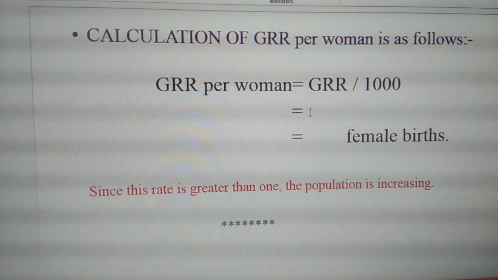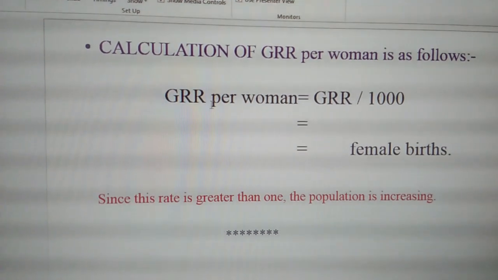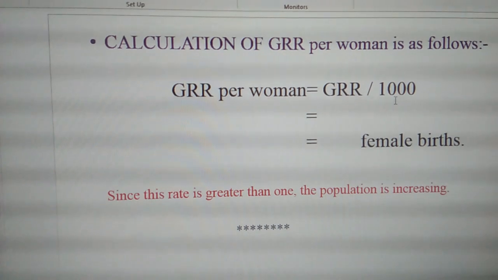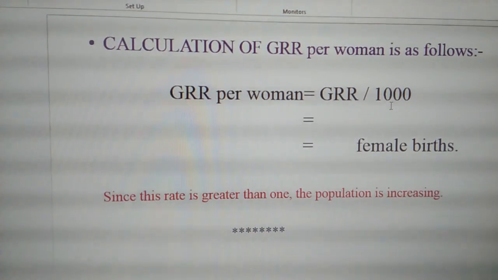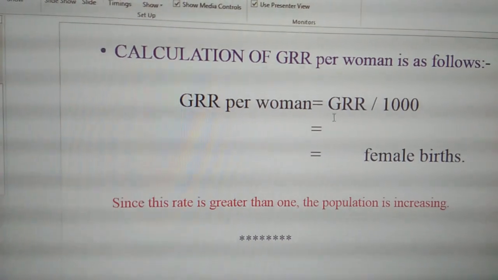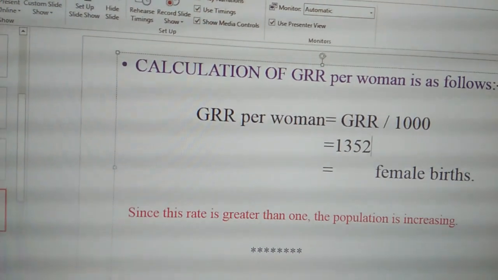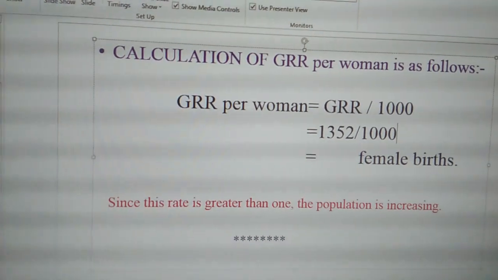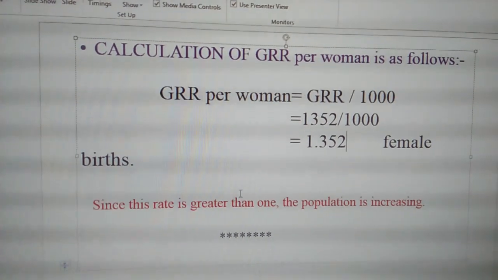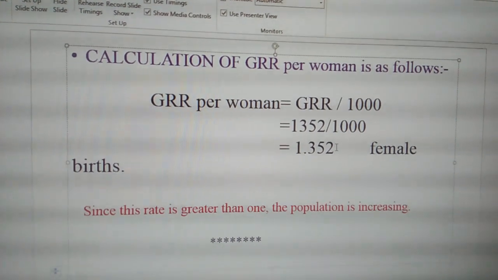As well, we can find out the calculation of GRR per woman. So it is as follows. We have the formula GRR per woman equals GRR divided by 1000. Do you all remember? We did the same thing in the previous topic, that is total fertility rate. The same concept carries here also. So for this particular problem, the GRR answer which we have got is 1352 divided by 1000. So the answer for this is 1.352 female births.